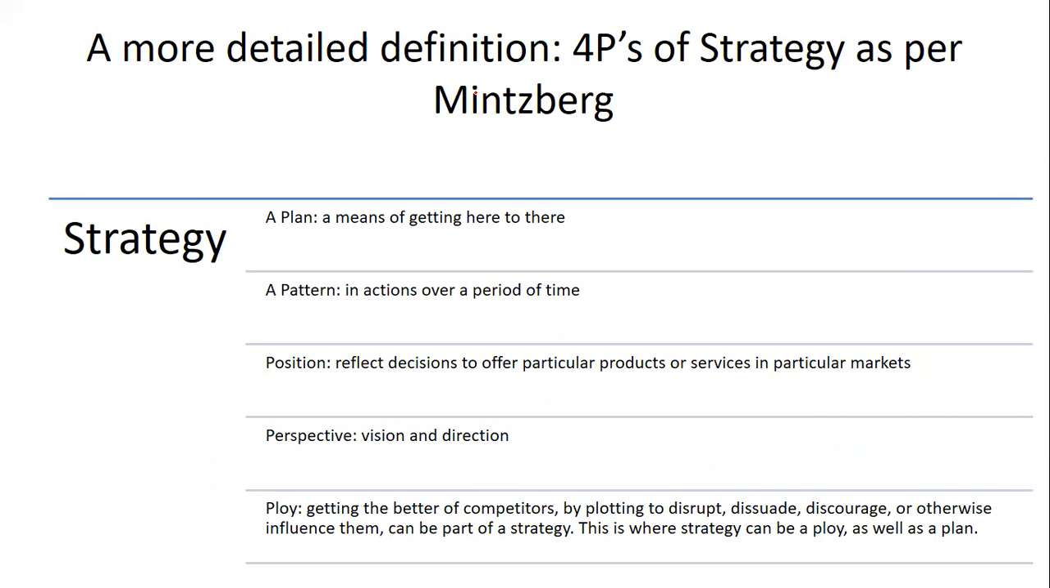We have a detailed definition in the form of the 4 P's of strategy, given by Mintzberg. According to Mintzberg, strategy is a plan, a means of getting from here to there. It is a pattern in action, an action over a period of time. It is a position, a reflection of the decision to offer particular products or services in a particular market. It is a perspective, that is vision and direction. And it is a ploy, that is getting the better of competitors by plotting disruption, discouragement, or influencing their strategy. So strategy can be a ploy as well as a plan.